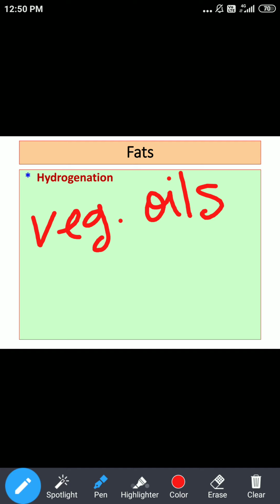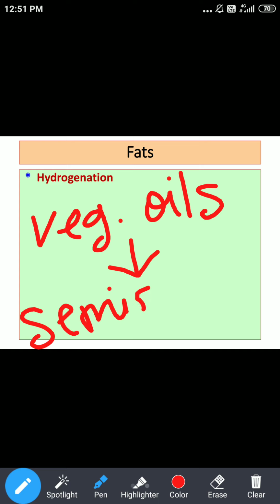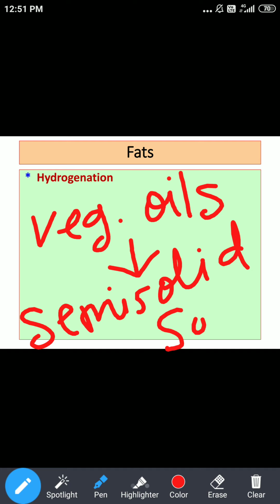Once vegetable oils are subjected to all these things, they get converted into semi solid or solid consistency. Now here, all vegetable oils, if you see different vegetable oils, they are liquid.